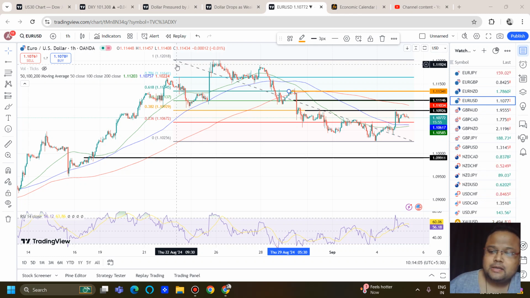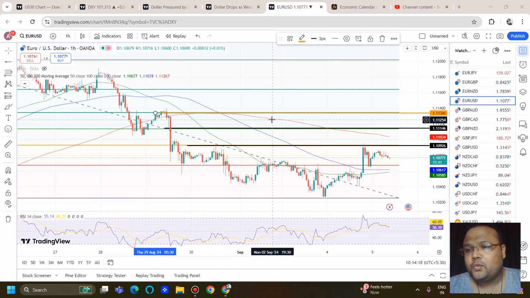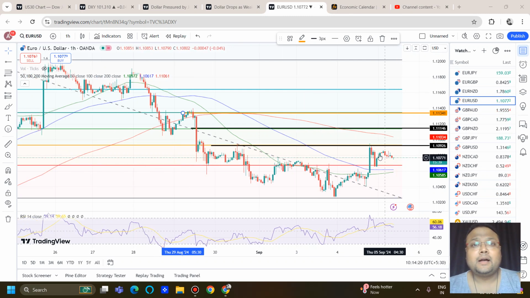So let's get started. My dear friends, this is the hourly chart of Euro USD in front of us, and Euro USD and GBP USD did pretty well yesterday. Our levels did a nice job. Right now we can see Euro USD trading around 1.1077. This is the current market price.